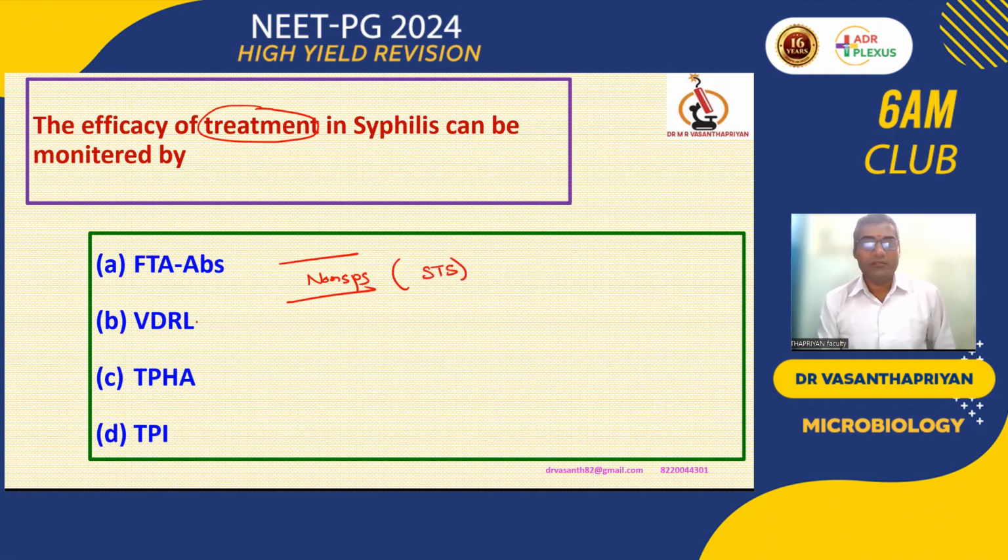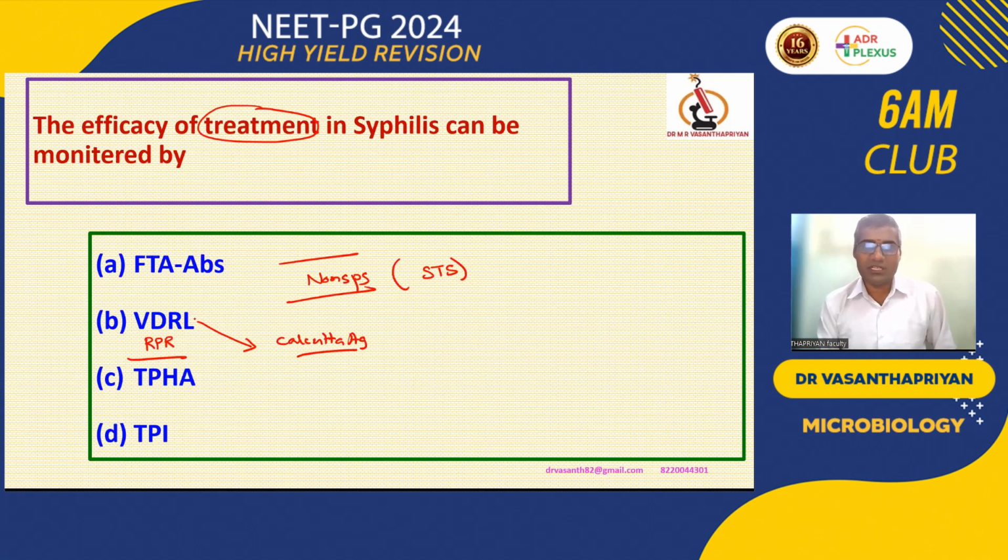Okay. So why will the VDRL be taken as the standard test? It is called non-specific. We are using a cardiolipin antigen, otherwise called the Calcutta antigen, because it was prepared in Calcutta. That is called VDRL antigen. So VDRL will be a primary test. We are slightly modifying the VDRL from microscopy to macroscopy, which we call RPR. So RPR is a macroscopic test, and VDRL will be a microscopic test.